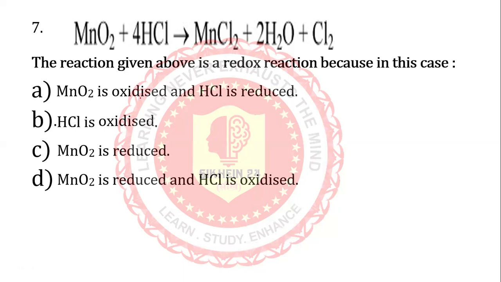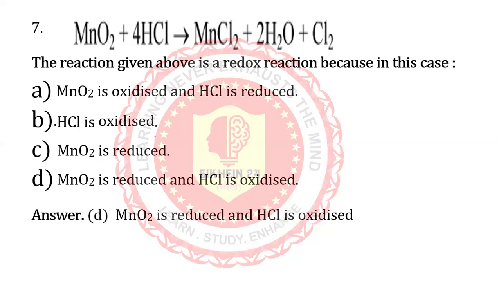Why? A. Magnesium oxide is oxidized and HCl is reduced. C. HCl is oxidized. D. Magnesium oxide is reduced and HCl is oxidized. Let's see the answer. D is the correct answer. Magnesium oxide is reduced and HCl is oxidized.